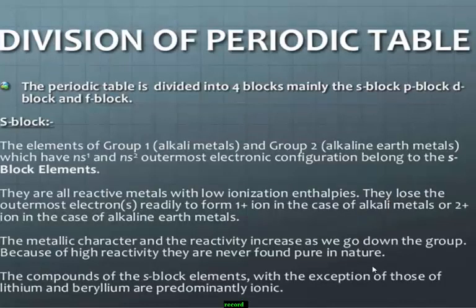Next concept, the division of the periodic table. The periodic table is mainly divided into 4 blocks. I think you already know about these 4 blocks. One is the s block, another one is the p, as well as the d and f block elements. First you observe the s block elements. What are these s block elements?